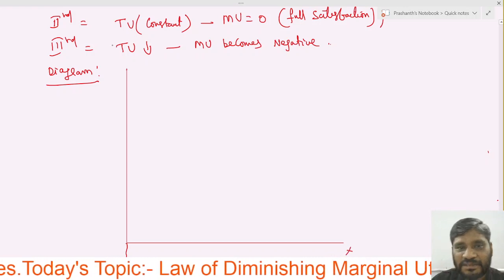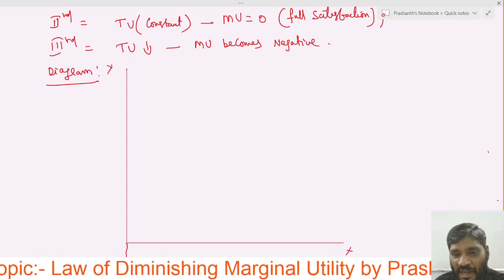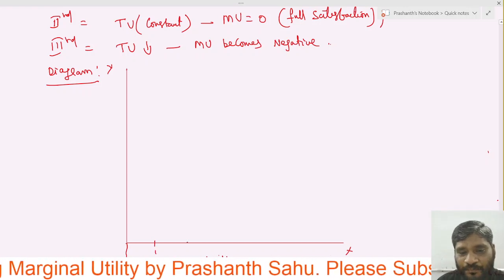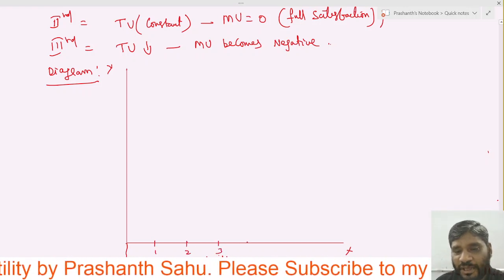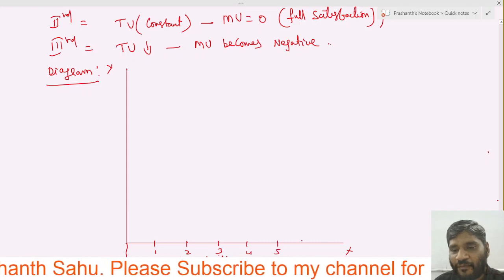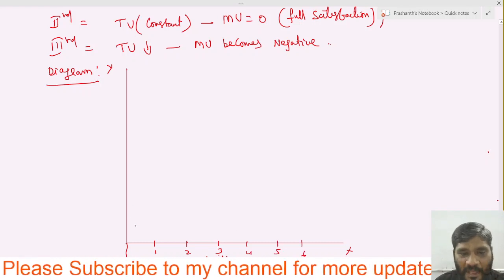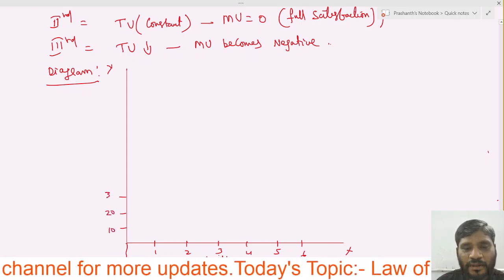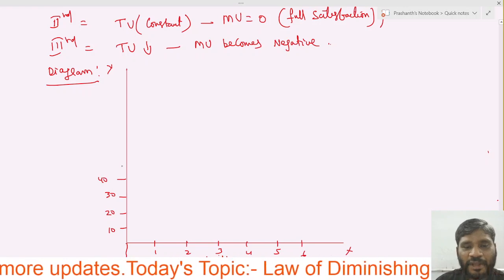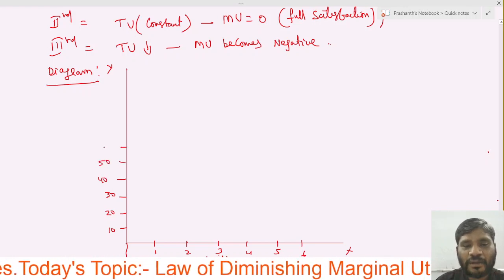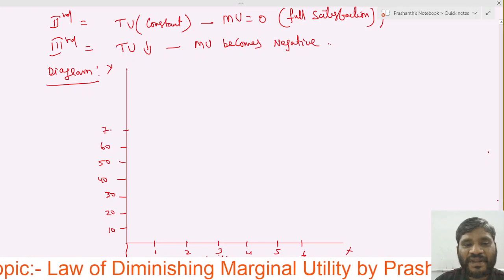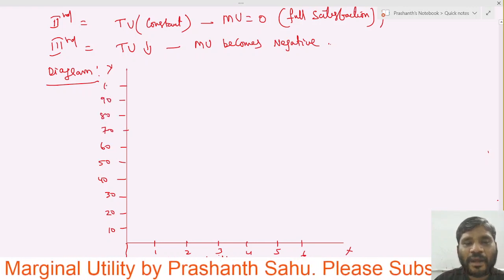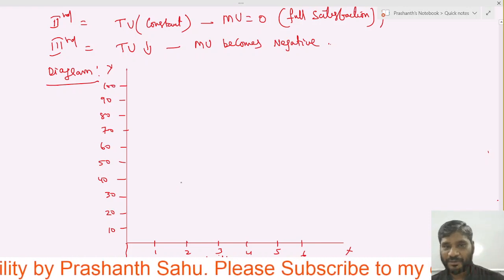This is the x-axis, this is the y-axis, and on the x-axis we are taking the units: 1, 2, 3, 4, 5, 6, and here 10, 20, 30, 40, 50, 60, 70, 80, 90, 100. Now it's better, right?